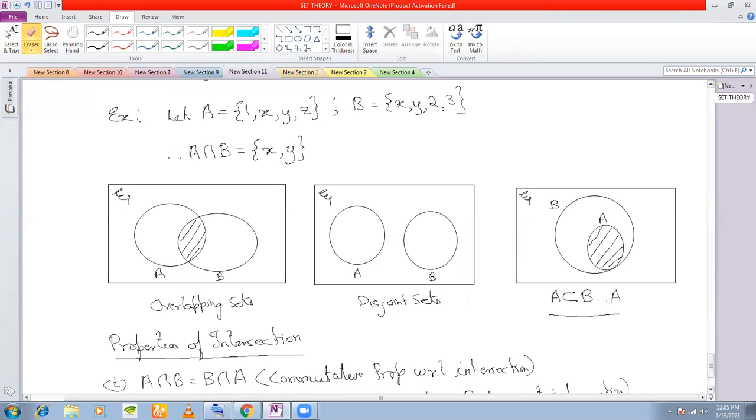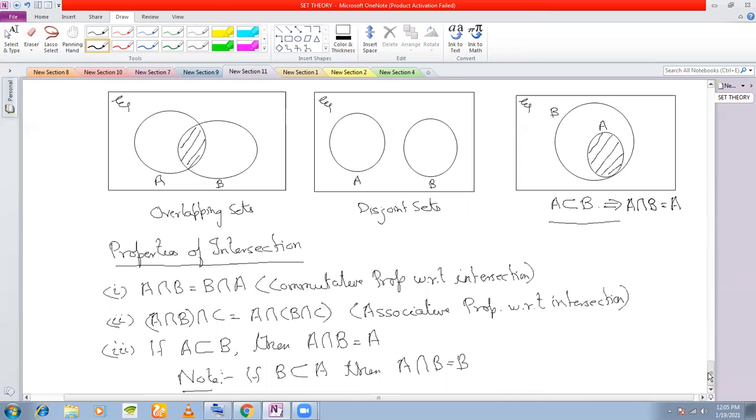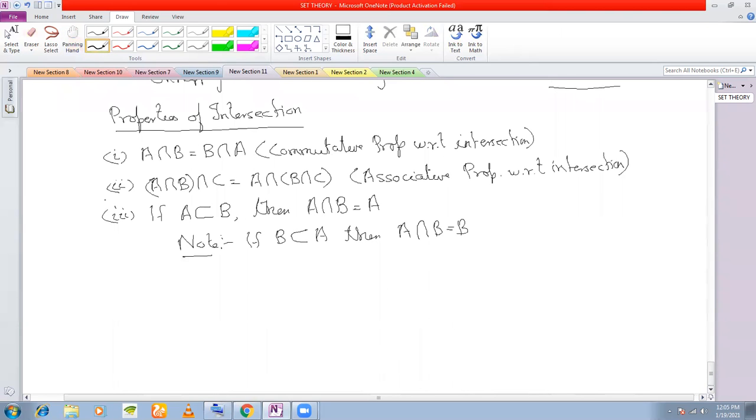A subset of B implies A intersection B is equal to A. As evident from the Venn diagram, if A is a subset of B, then A intersection B must be equal to A.